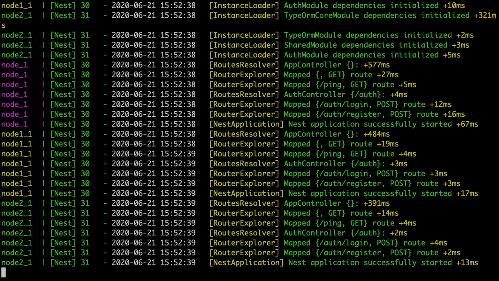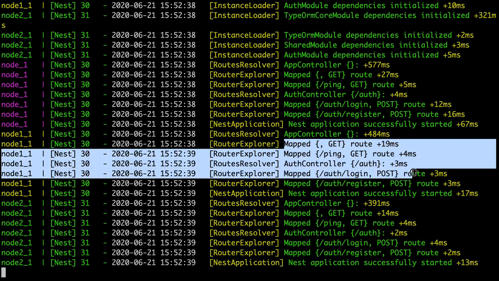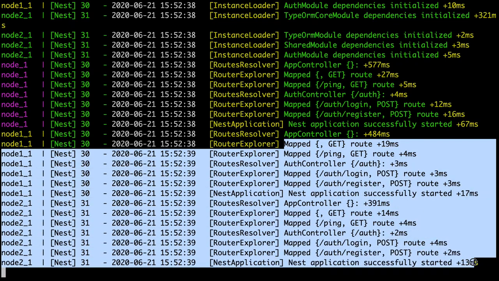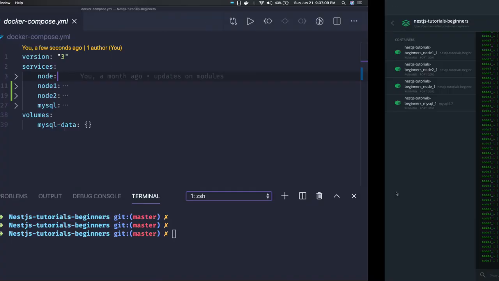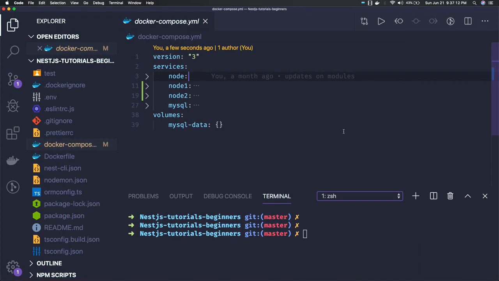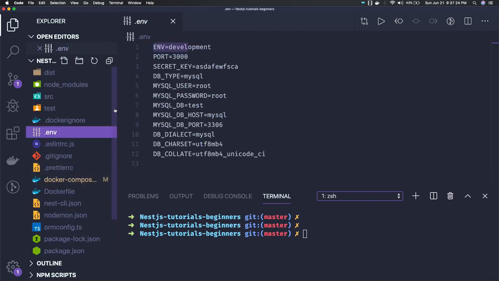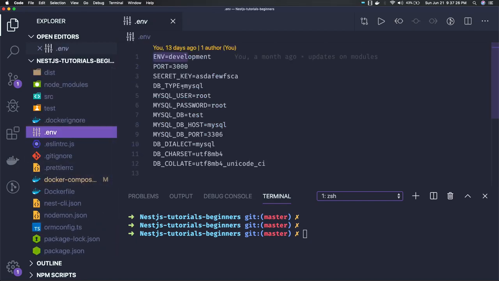right? So if you just try to hit this get URL or ping URL, these are the routes I'm having. So you can think like these are the three different microservices you are running on the same network, and this is how the Node.js services are able to talk to MySQL, because they are in the same network. So if I wanted to talk to MySQL, then I will not be using localhost. If you just see the environment, I am passing DB host as